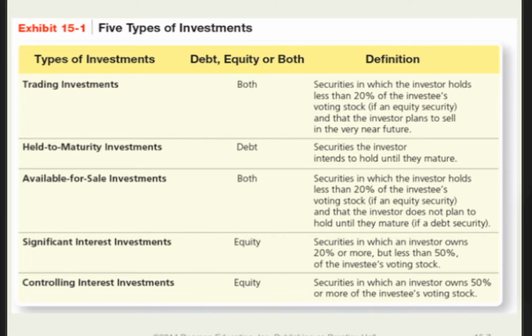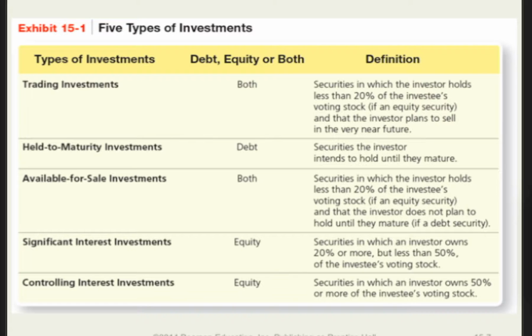Trading securities are usually short-term investments in either equity or debt securities of other companies. They represent less than a 20% ownership of the company being invested in, at least for equity purposes, and are usually acquired for speculative purposes. Now, held-to-maturity investments are debt securities that are purchased to generate income. They are classified as short-term or long-term based on the maturity date of the debt.